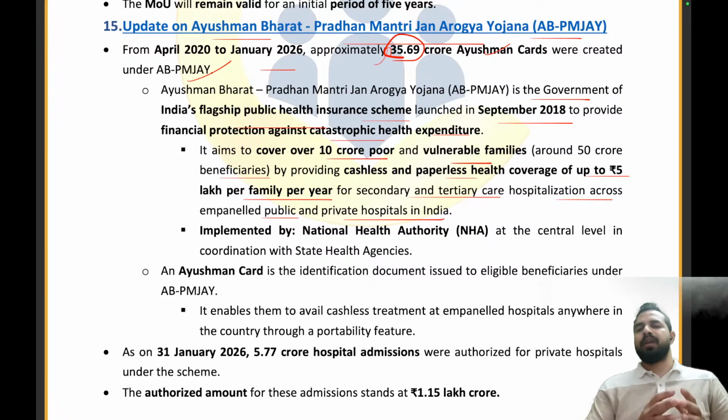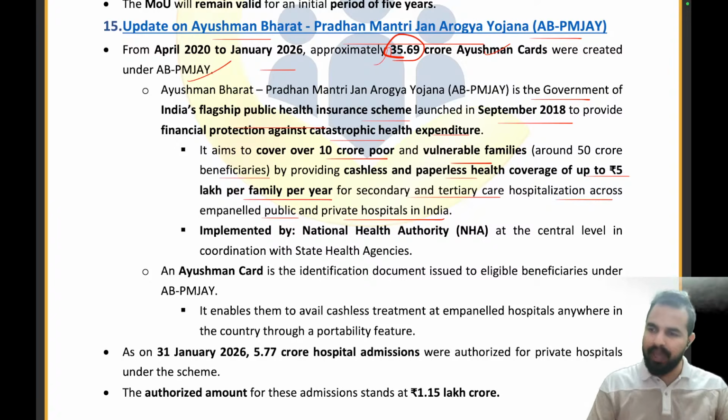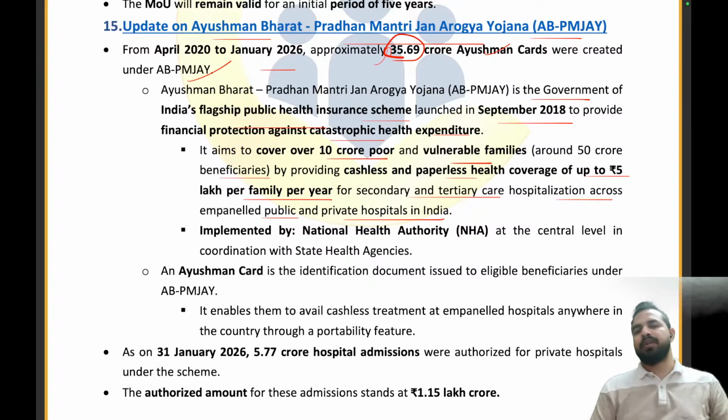तो जो हमारी कंट्री के अंदर जो एम्पैनल्ड पब्लिक और प्राइवेट हॉस्पिटल्स हैं वहां से वो 5 लाख रुपीज तक का ट्रीटमेंट करा सकते हैं. That means if a family has 5 people, then 1 lakh per person per family, right? That's what we are providing. It will be implemented by the National Health Authority at the central level in coordination with the state health agencies.